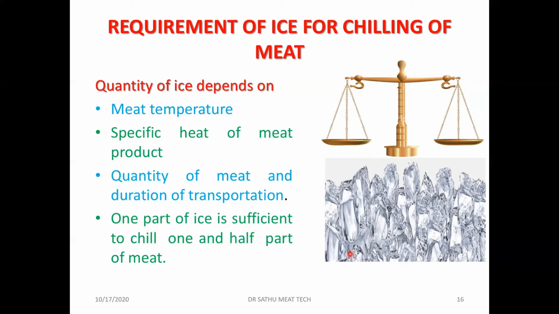Theoretically, 1 part of ice is sufficient to chill 3 parts of meat. But coming to the practical point of view, it is my experience, because when I worked in one of the meat plants, we used to transport the carcasses. During that time, we used to put 1 part of ice to 1 to 1.5 parts of the carcasses. So for every 1.5 kgs of carcasses, we have to put approximately 1 kg of ice. So that is practically the quantity that is required. But theoretically, 1 part of ice is sufficient for 3 parts of meat.